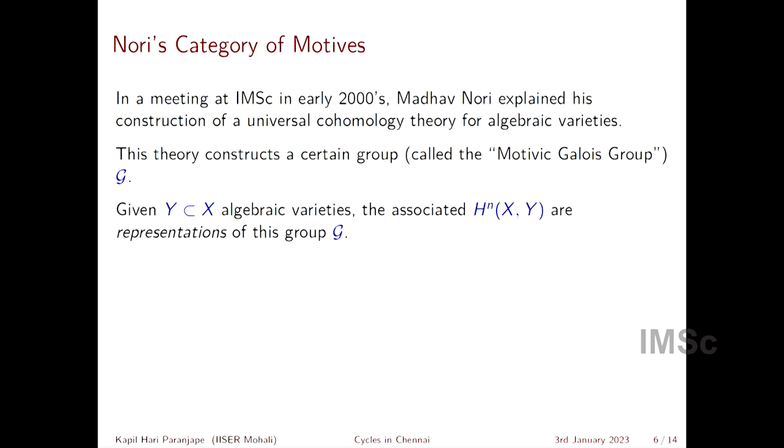So what does it do? It constructs a certain group called the Motivic-Galois group, and what one shows is that given a pair of algebraic varieties Y and X, Y a subvariety of X, well, it's more general than that. Perhaps one can also talk about schemes and so on, but it's not very important here. The associated H(X, Y) are representations of this group, okay?